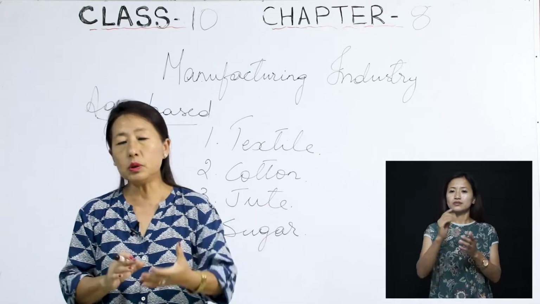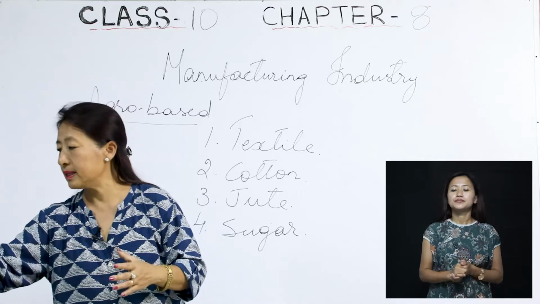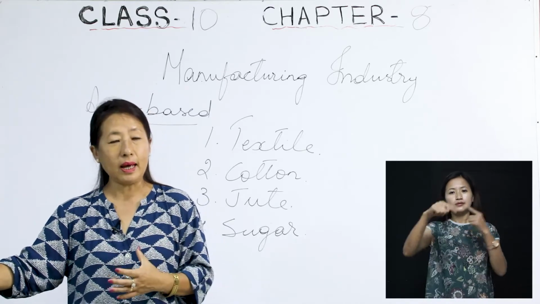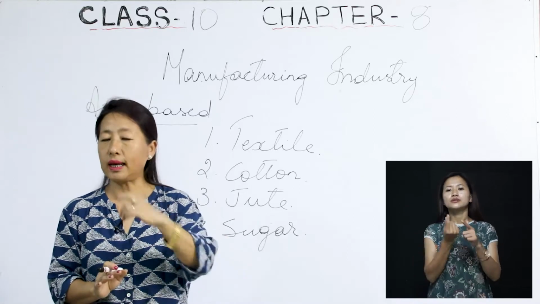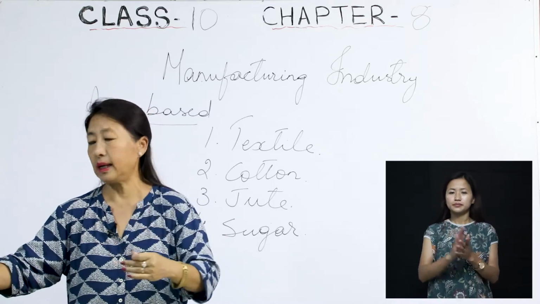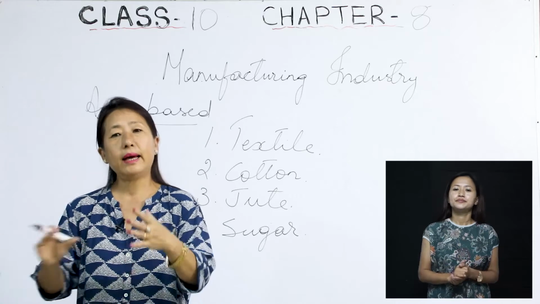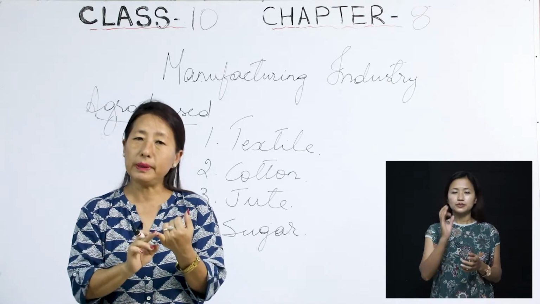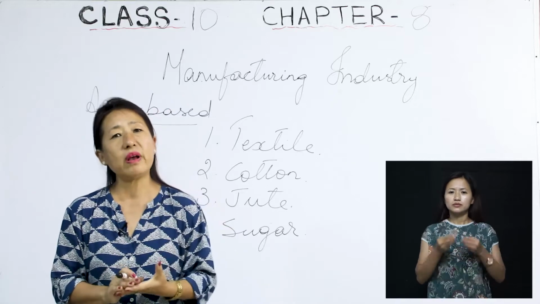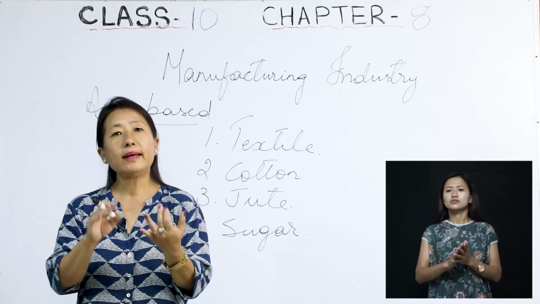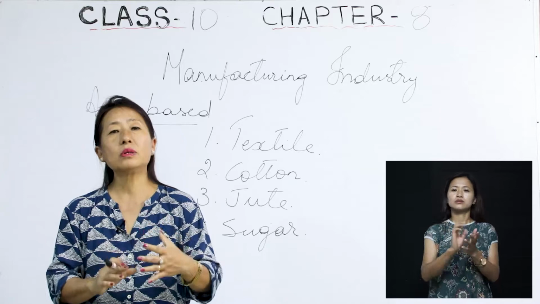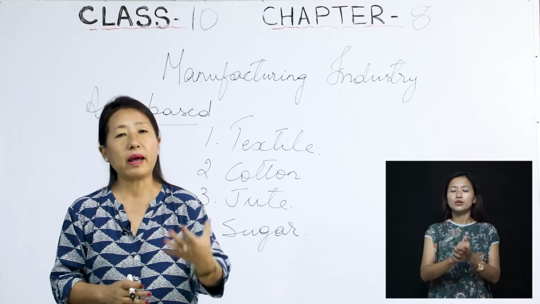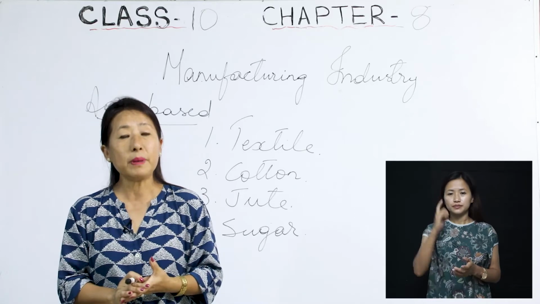Now this jute industry is the second most important industry in India. One reason why we say it is important is that it gives lots of revenue to the country. The second is that it gives direct employment to the people.